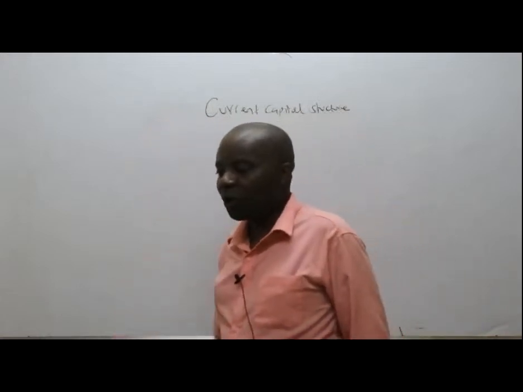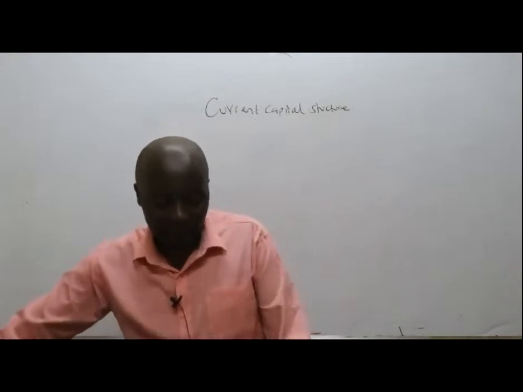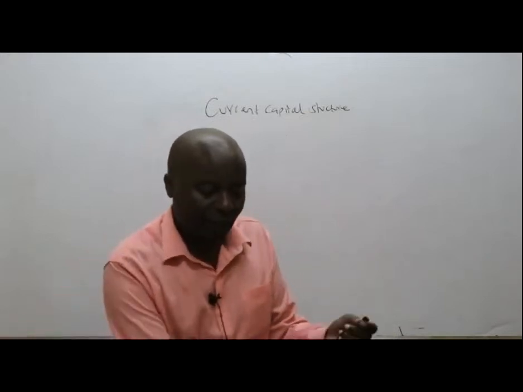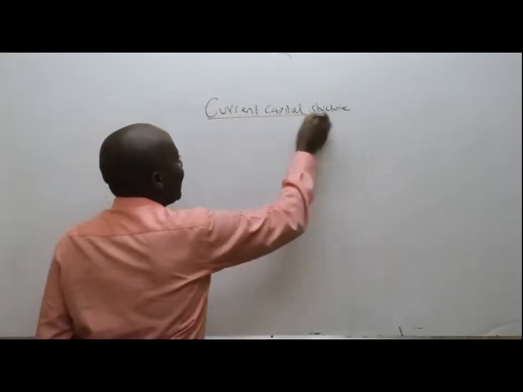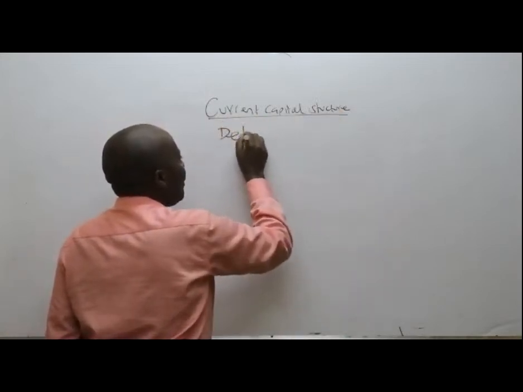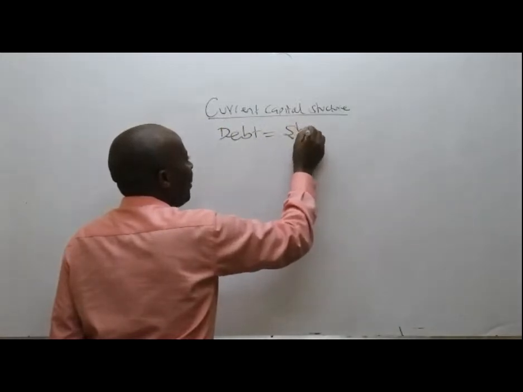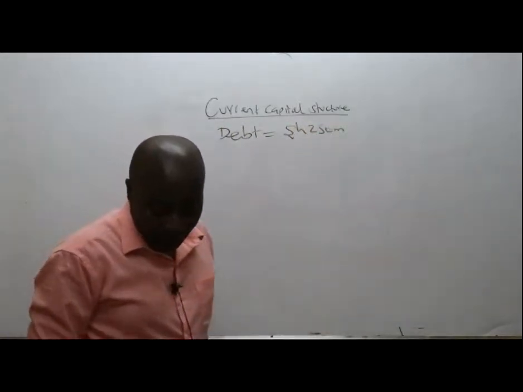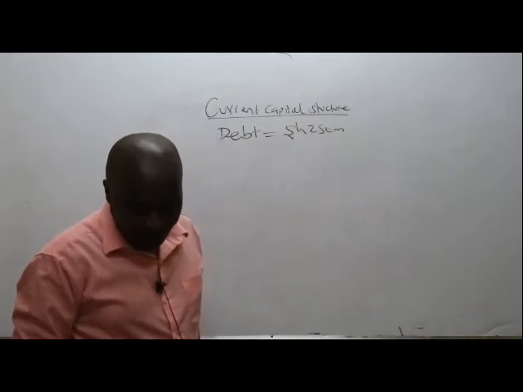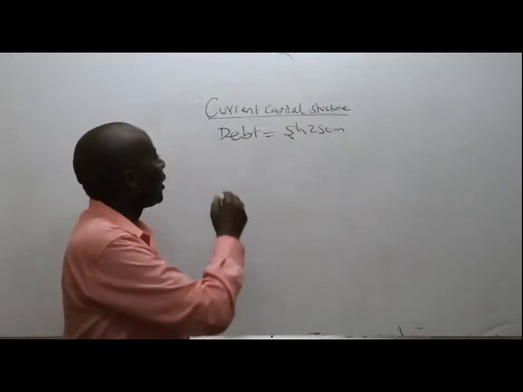What they have told us is that currently they have debt. Debentures are the same as debt. So currently they have debt of shillings 250 million, and it's a 12% debenture.